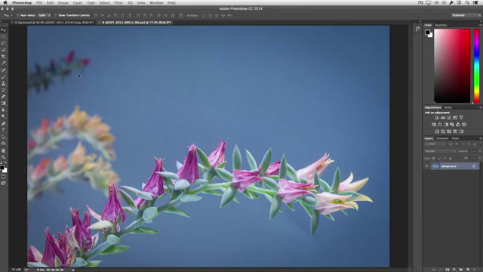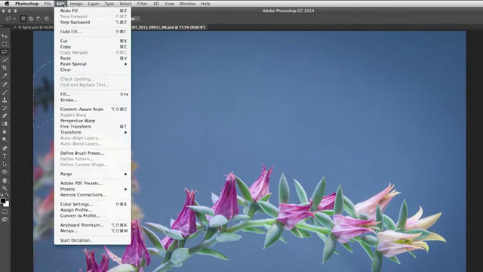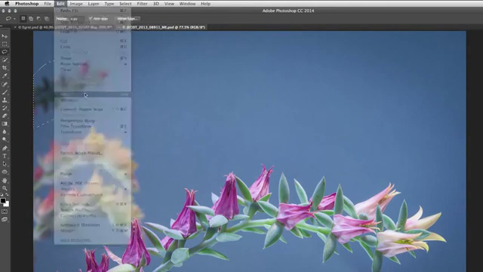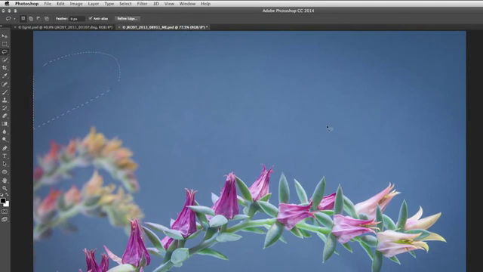Now in this image of the cactus, I'm going to select the lasso tool, and I simply want to get rid of this cactus here in the background. The easiest way to do this would be to select Edit and then Fill. I'll use Content Aware, but when I click OK, you'll notice there's a little bit of a seam here where the colors aren't blended very well. And that's because in the past, the Content Aware technology really focused on the texture in the image.